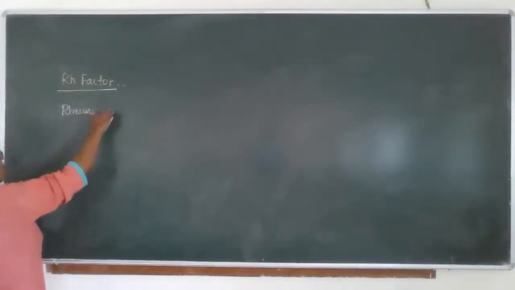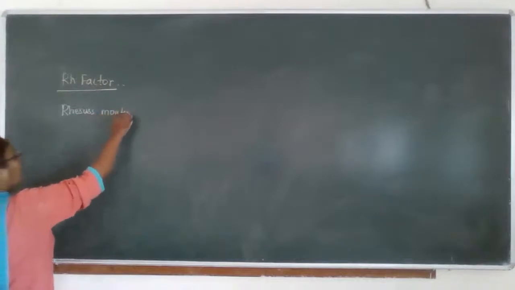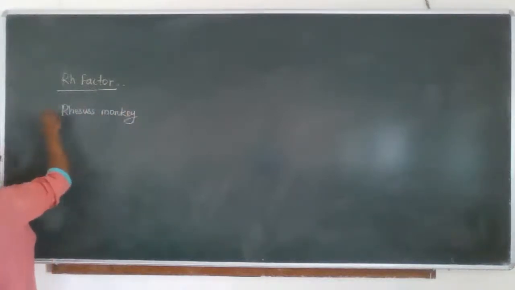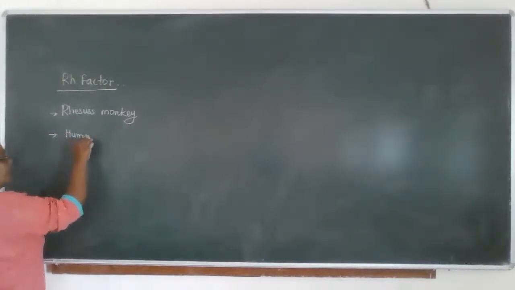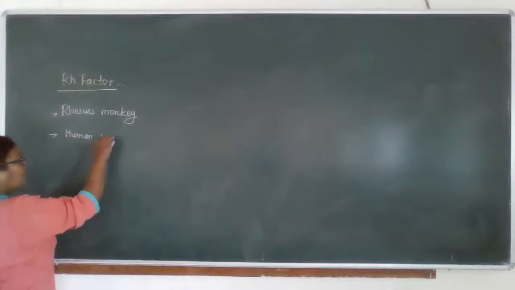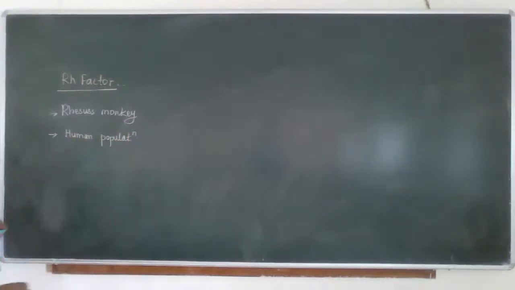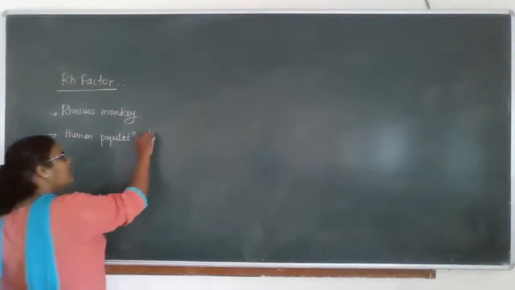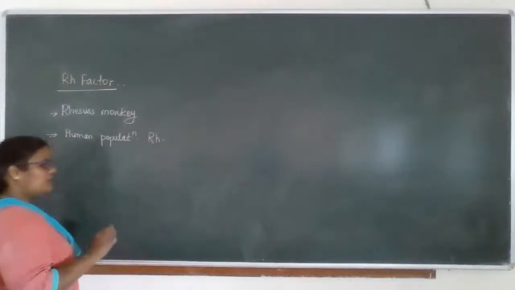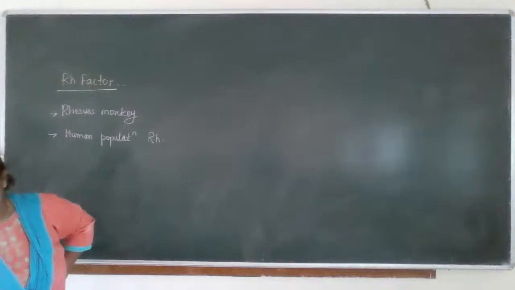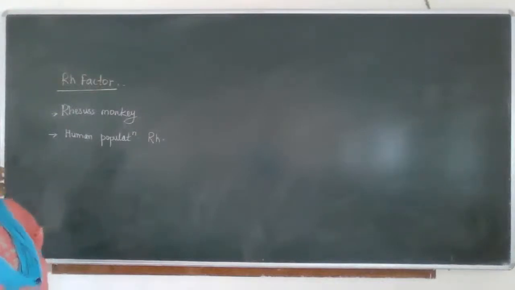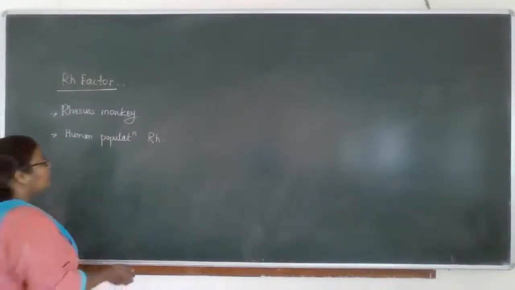The majority of the human population has this Rh factor.